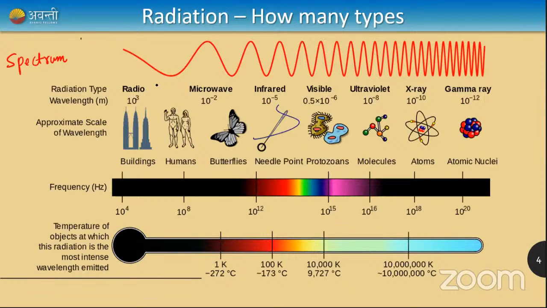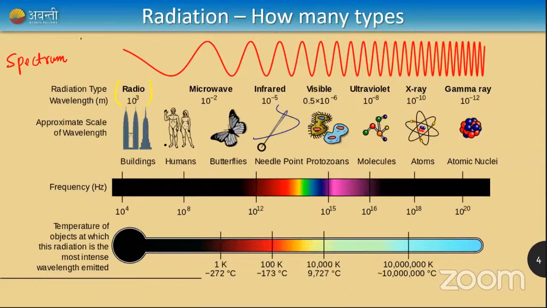Let me come back to here, and start with one kind of radiation called radio waves. What are radio waves? We usually use them for communication. You might have seen All India Radio, the cricket commentary in the olden days, the programs on All India Radio, and even satellite communication uses radio waves.